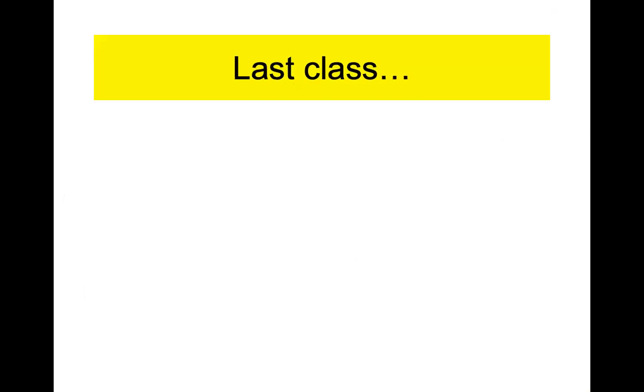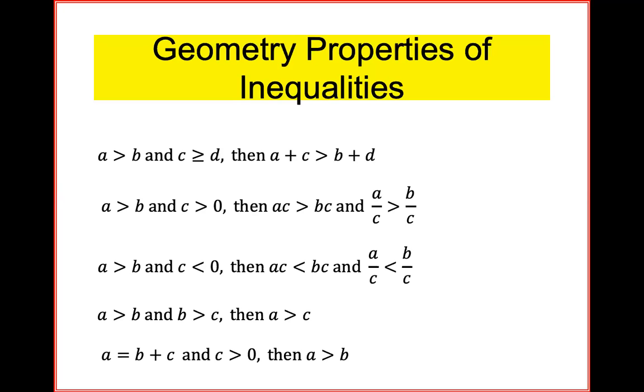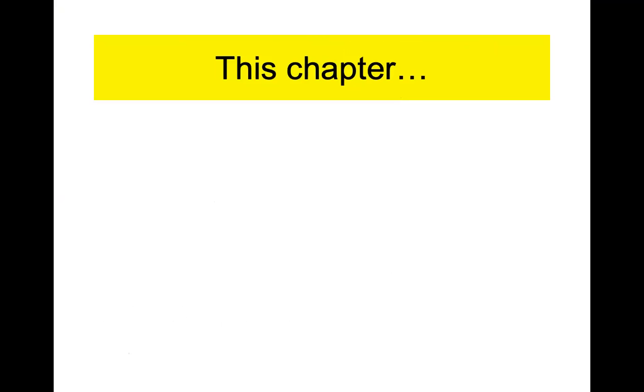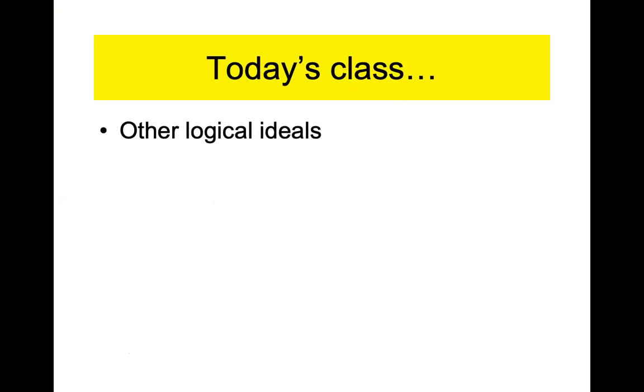All right, so the last class we talked about inequalities. In fact, this chapter deals with inequalities. Today doesn't deal with inequalities. Today we go off on a little tangent, so to speak, and we talk about two other logical constructions, something called an inverse and something called a contrapositive. This chapter is primarily about inequalities in geometry, but today we're going to be talking about these two other logical constructs. We've already dealt with conditional statements, and we've dealt with converses. But there's more. What we haven't dealt with is inverses and contrapositives.